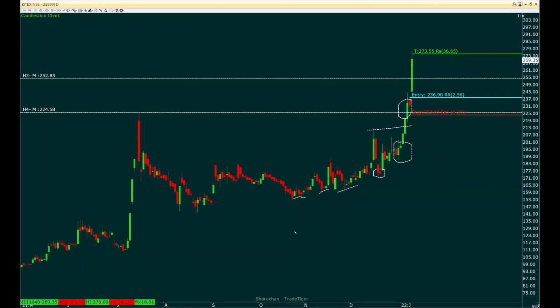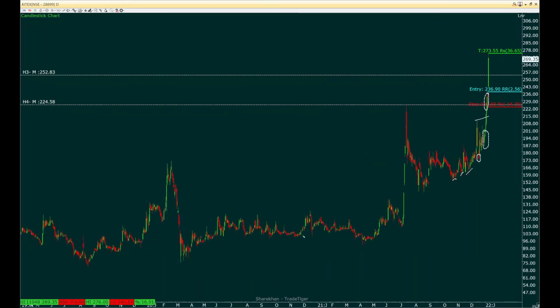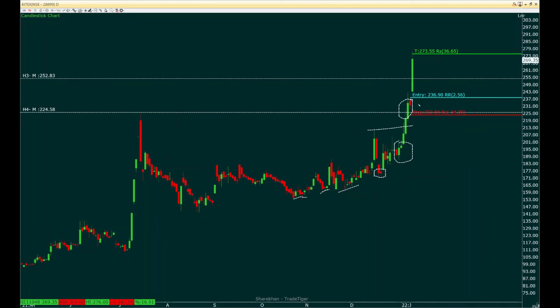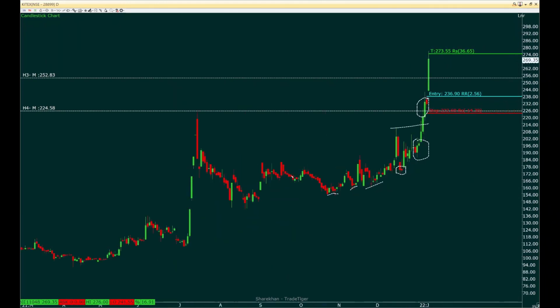So considering this point, you can look for a good buying opportunity in KITEX Garment. It could also be possible that now the budget is around the corner. There may be some news around that where insiders are already aware, which is pushing the price up. So you should be looking for a similar structure in other textile or garment related stocks, which could give you a better entry opportunity. So that's pretty much what we have today for KITEX Garment.